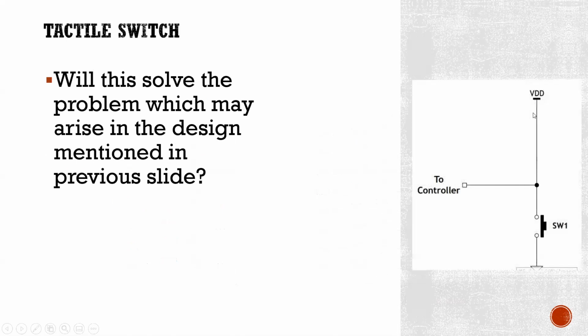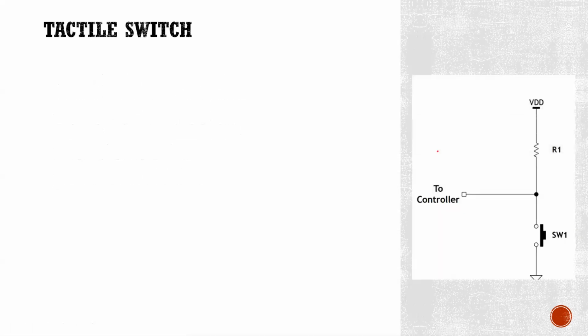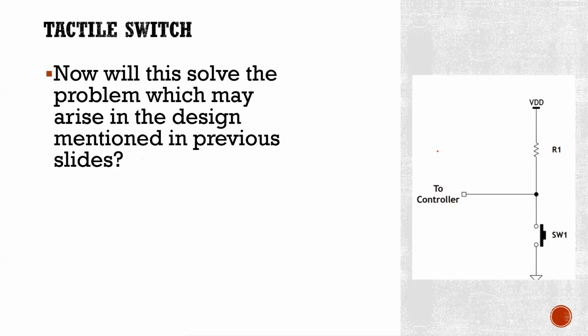When VDD is connected directly to the controller and the switch is pressed, VDD goes directly to the ground. It will remain as a short circuit and it will damage the microcontroller. To avoid this, we add a resistor in between VDD and the controller. Now this will solve the problem we mentioned in the previous slide, and we call this circuit a pull-up circuit.